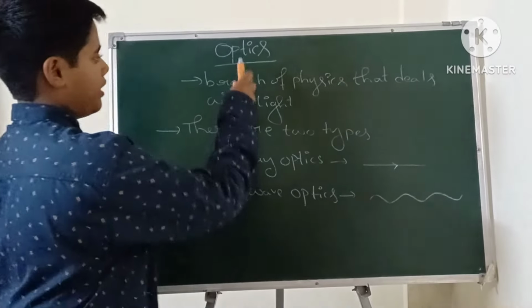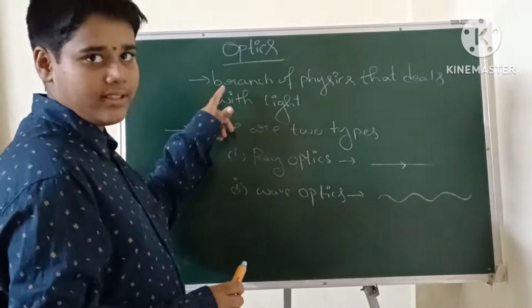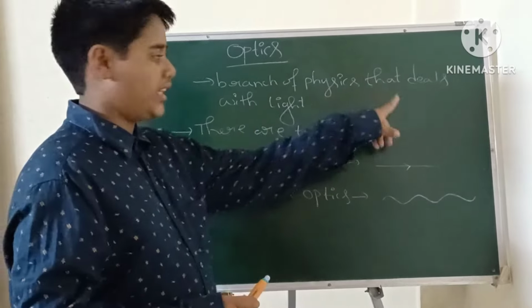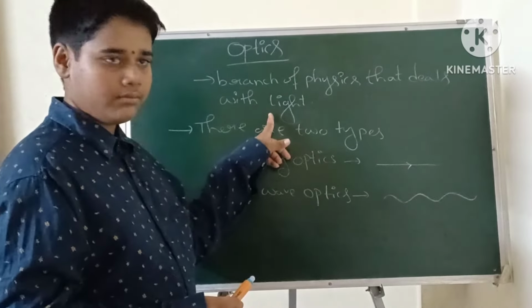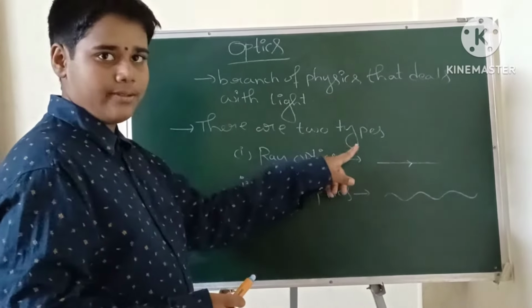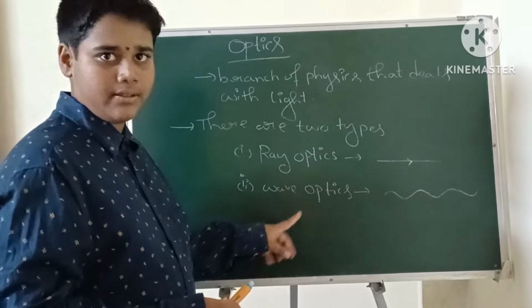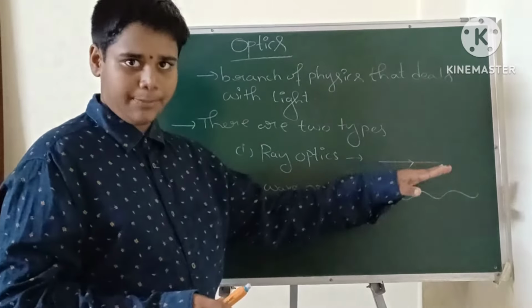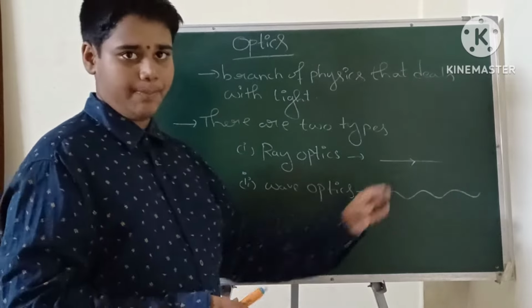What is optics? Optics is a branch of physics that deals with light. There are two types, ray optics and wave optics. Ray optics is straight path and wave optics is curvy path.